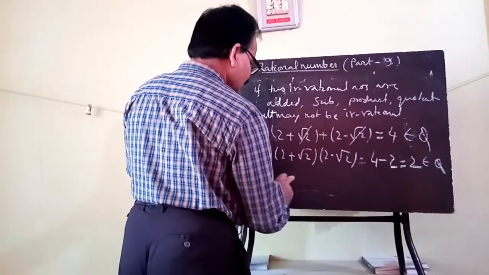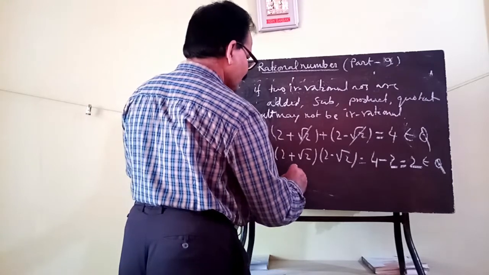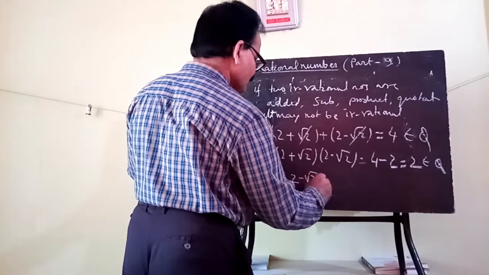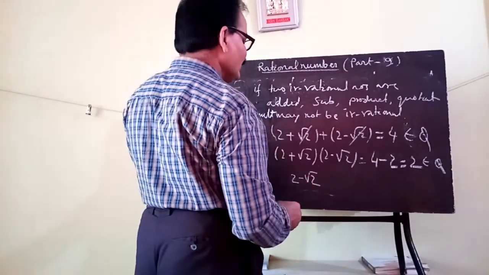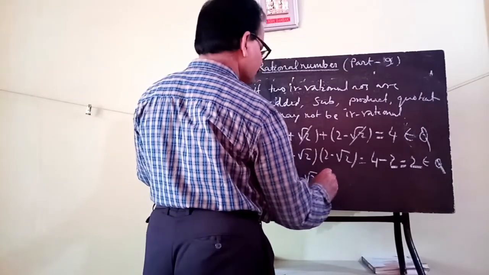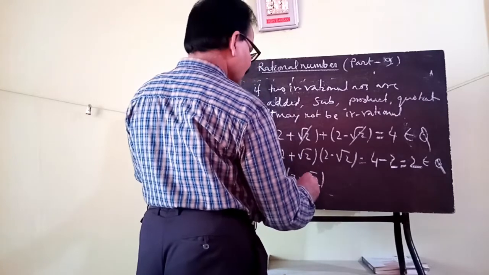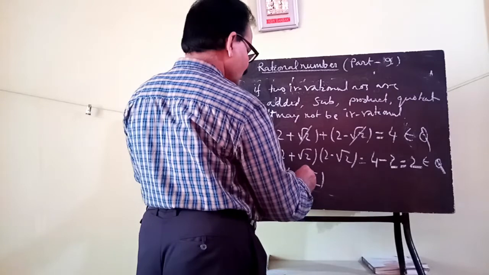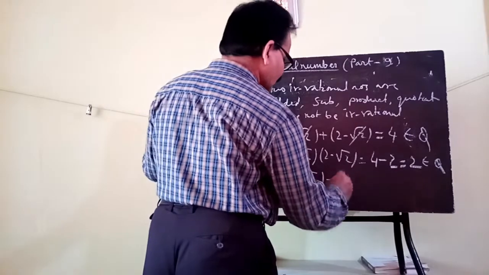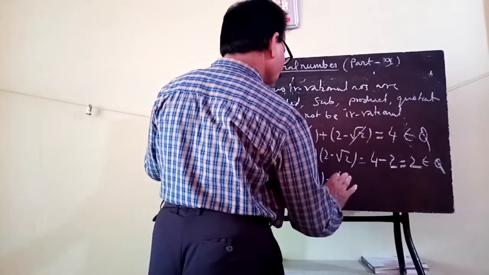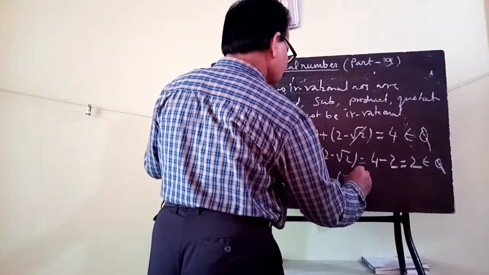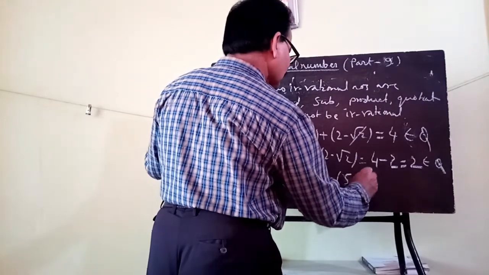Suppose we subtract: 2 plus root 2 is subtracted with 5 plus root 2.